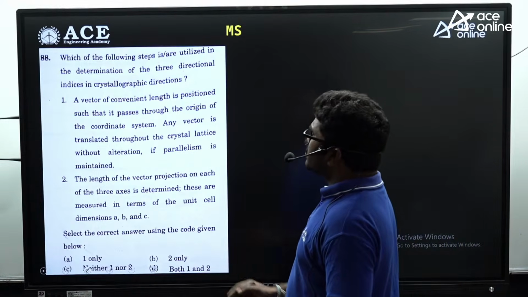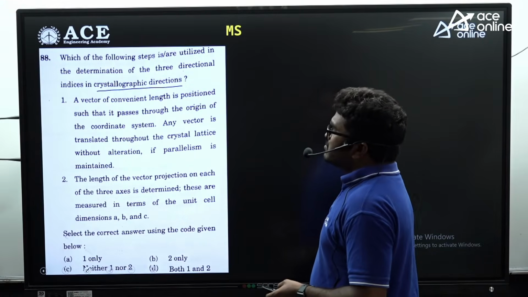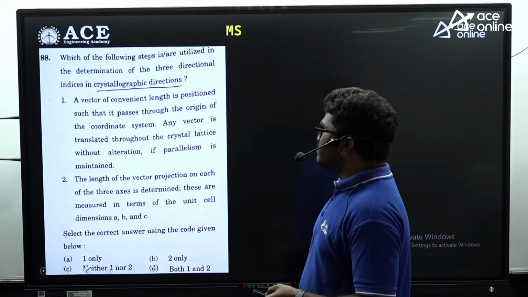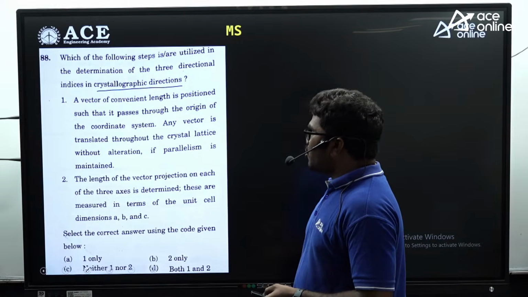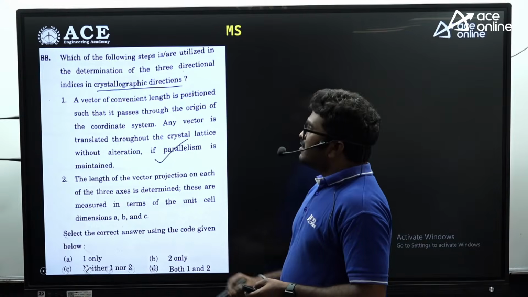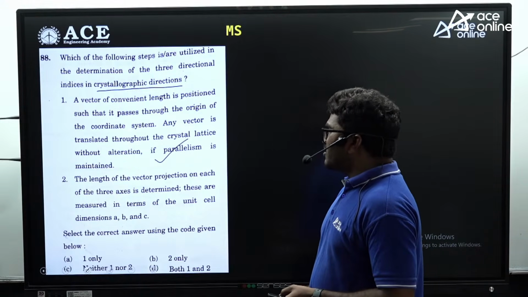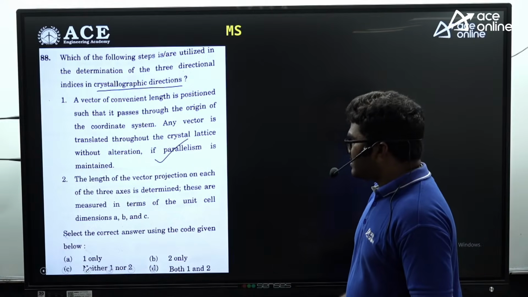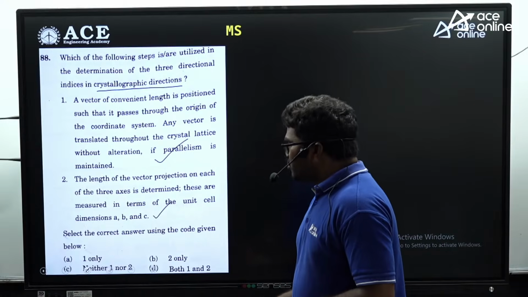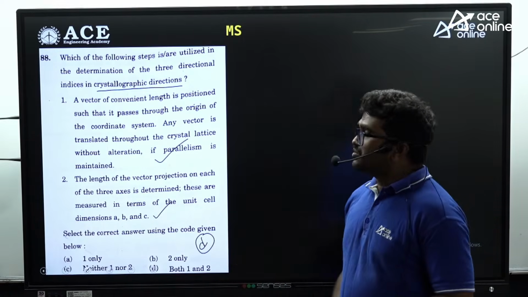See, it is a question related to crystallographic directions. A vector of convenient length is positioned such that it passes through the origin of a coordinate system. Any vector is translated throughout the crystal lattice without alteration if parallelism is maintained. So this statement is correct. And the second statement, the length of the vector projection on each of the three axes is determined. These are measured in terms of unit cell dimensions a, b, c. So both statements are correct. So for this, option D is the correct answer for this question.